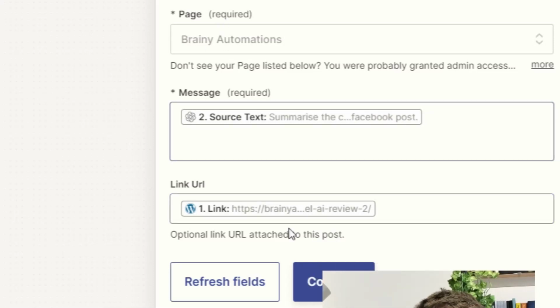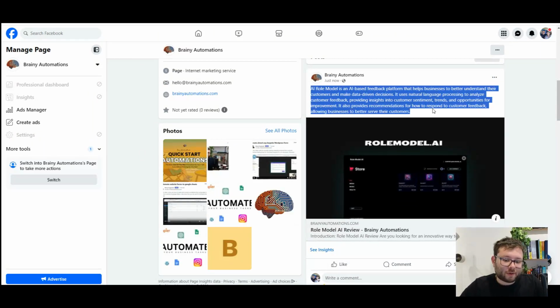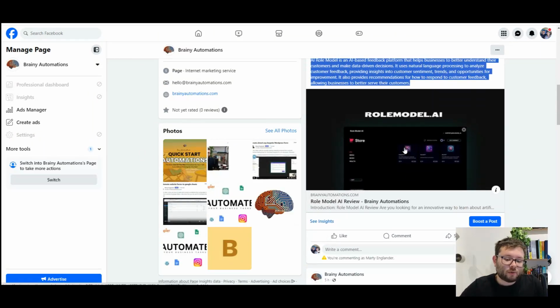So now every single time this runs, it will create a summary that's going to be posted on my Facebook page. We'll do test, and now on our Facebook page, this has just been posted with the summary and the link to our blog post. Not only can you connect multiple Facebook pages, Facebook groups, and different social media platforms, but you can format each one in a different way. And once you click publish, it's running on autopilot. In other words, you don't need to do anything else.